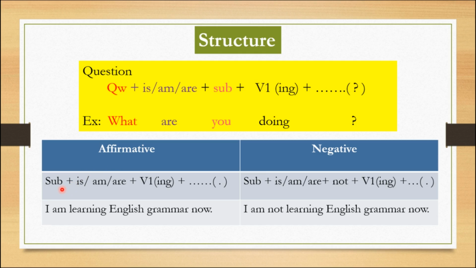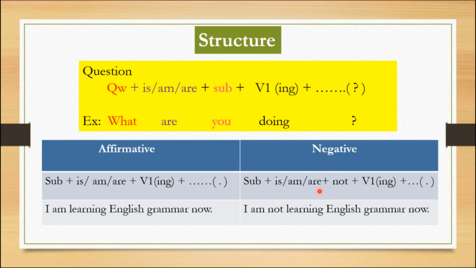Affirmative structure is subject plus is, am, are plus V1 ing form, lastly a full stop. It is a positive statement. In the negative, subject plus is, am, are plus not plus V1 ing form plus lastly a full stop.